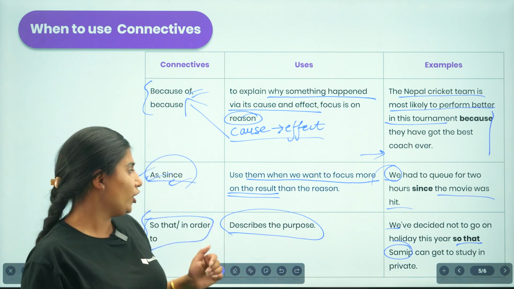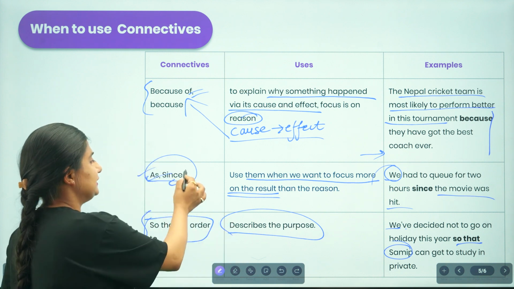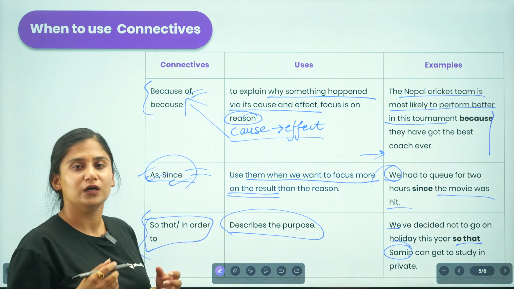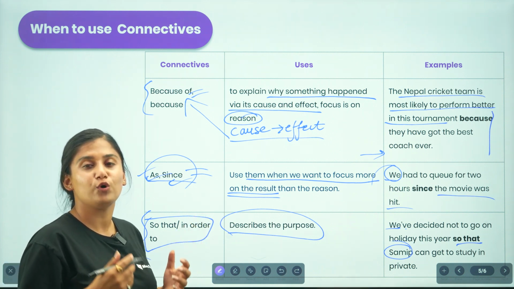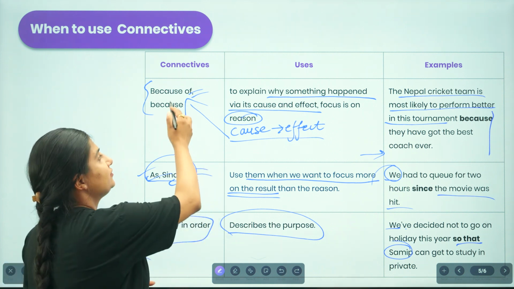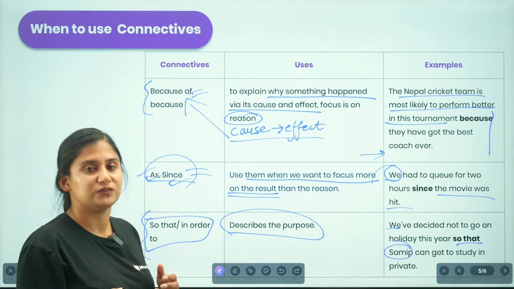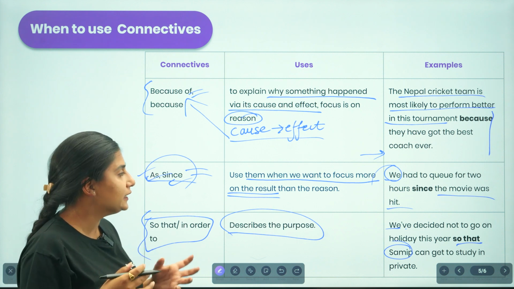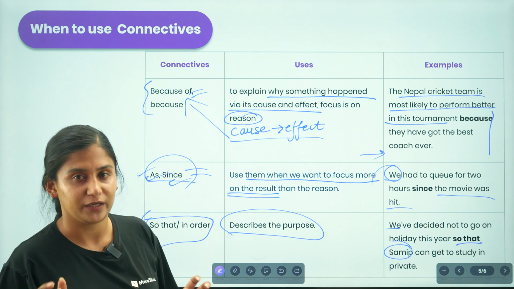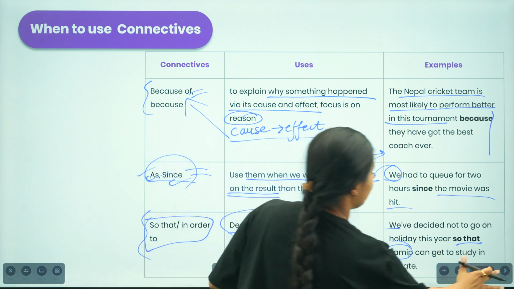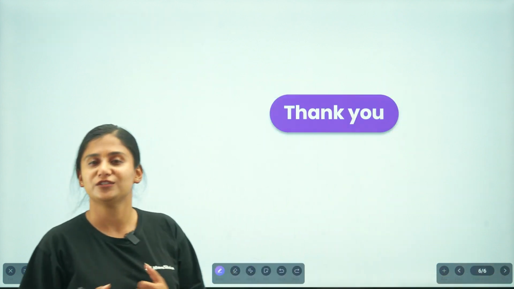So moving on, we use as and since in a more formal way than because of or because whenever we are talking about the ideas. So I guess I made you guys clear. So thank you.